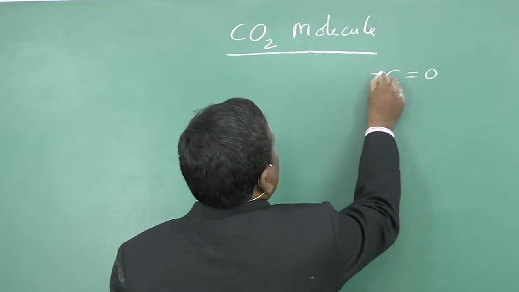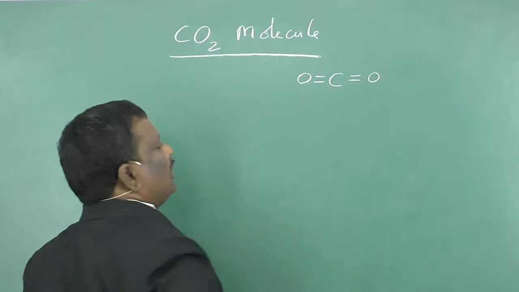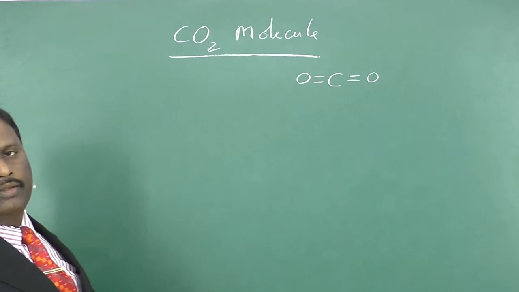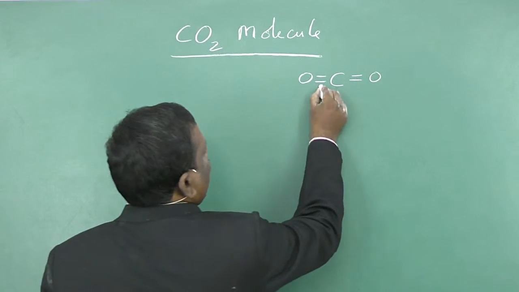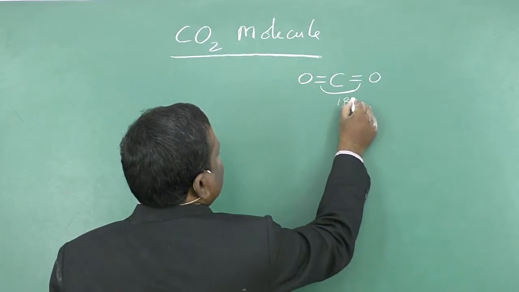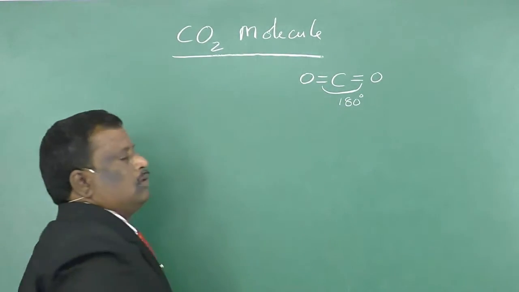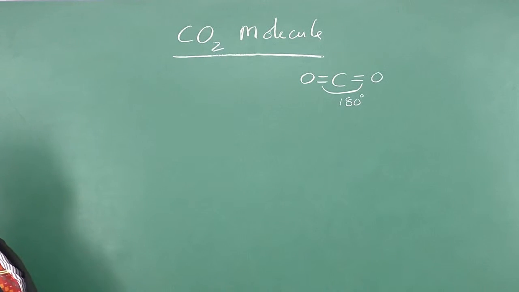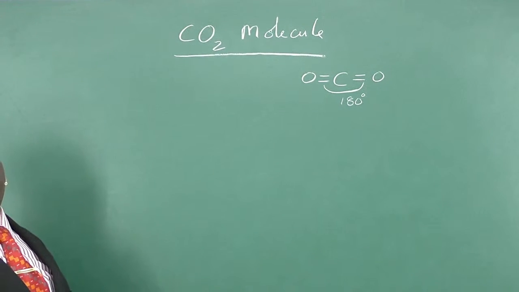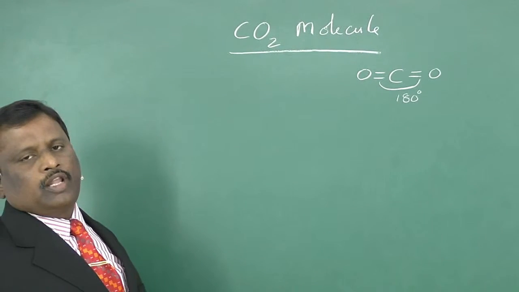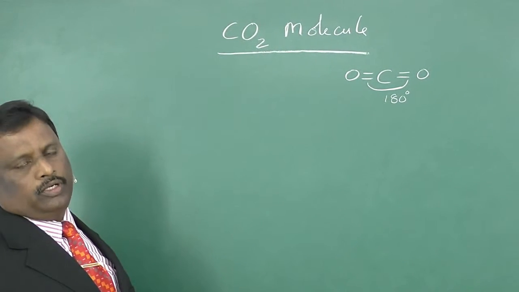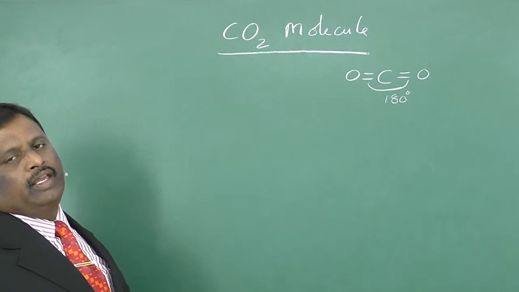and two oxygen atoms are bonded with carbon with a double bond, and the bond angle in the CO2 molecule is found to be 180 degrees, and the molecule is in linear shape. So, now let us verify how this molecule is formed in the light of this sp hybridization.